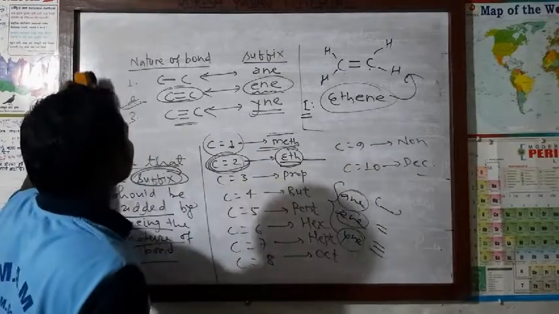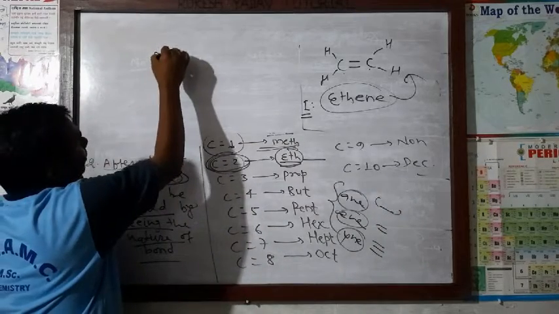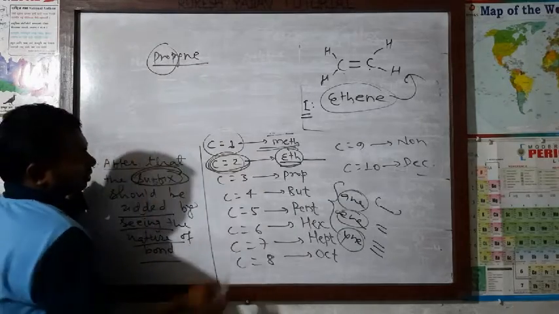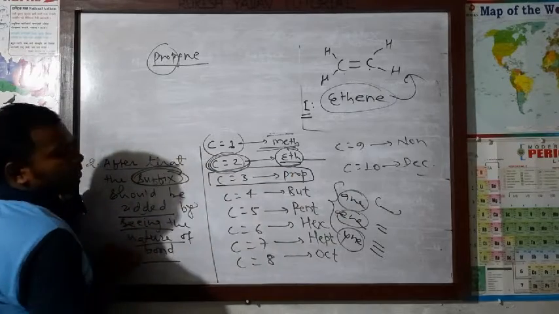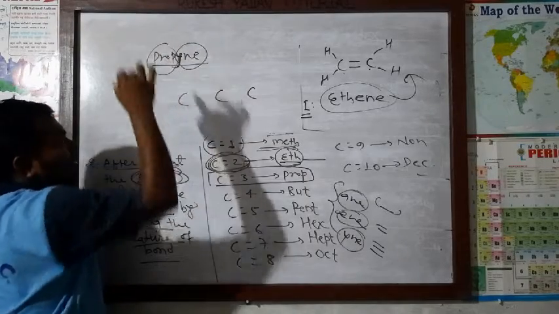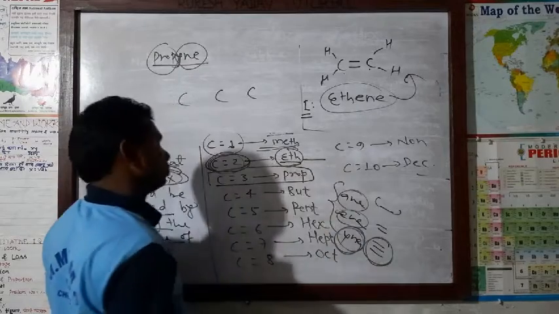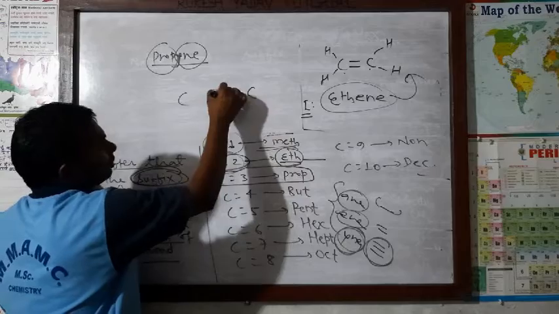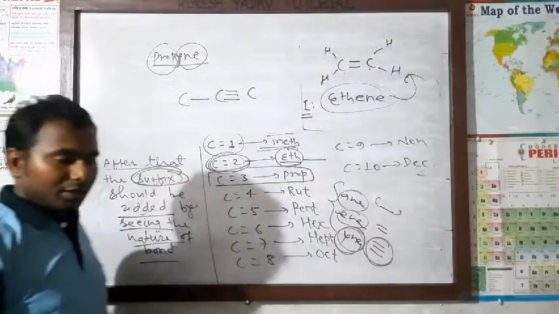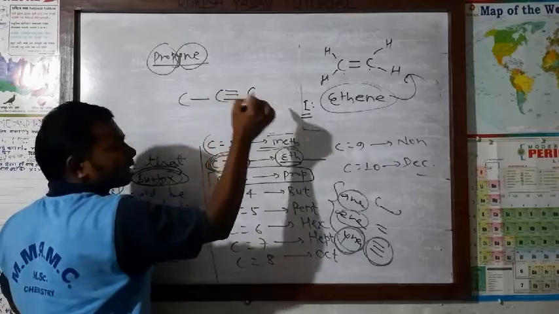If the IUPAC name is given, how can you write the structural formula? I will show you one example; it is very easy. If propyne is given, prop means how many carbon atoms? 3. Then put 3 carbon atoms. And here is yne. I already told you that if there is yne, the nature of the bond will be a triple covalent bond between the carbon atoms. Only one triple covalent bond, the others become single. Between the carbon atoms we must fulfill 4 covalent bonds; each carbon must be tetravalent.